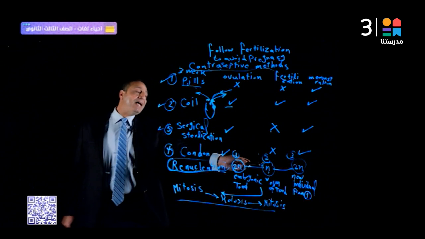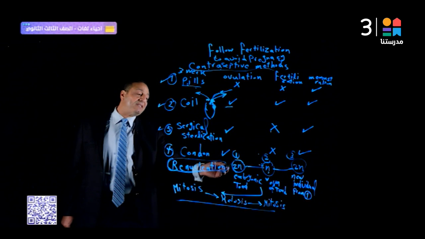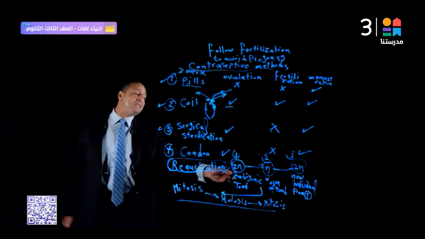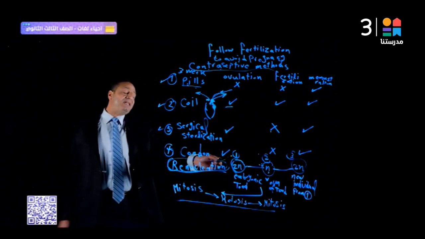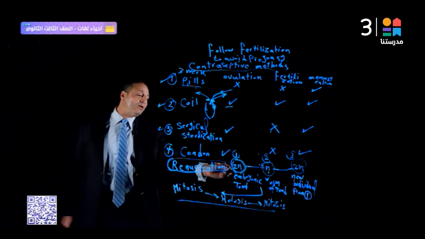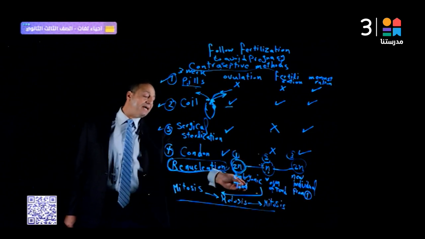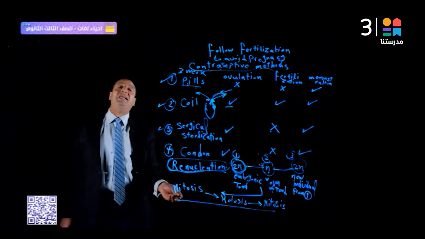Implanted in it, it forms the new embryo or new individual, with the same characteristics as the embryo formed from stage number 1. This passes through 3 stages: number 1, mitosis forming the embryonic stage, then meiosis forming the ova, then mitosis forming the new individual through renucleation.